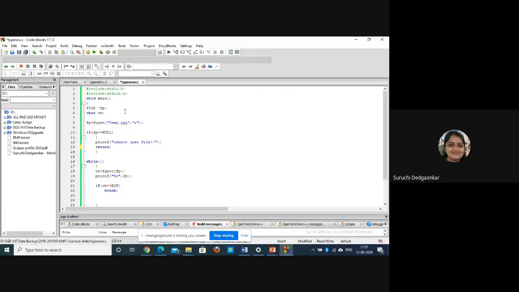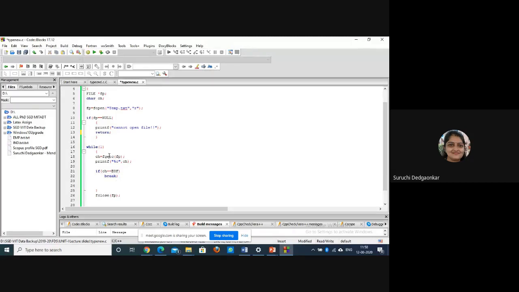Otherwise, if the file opening is proper, while(1) means an infinite loop. Infinitely, what we are doing is reading a character. A single character is read from the file using the fgetc function, and we display that character. We read one character from the file, display it, and check whether it is the EOF character, that is, the last character or not. If it is the last character, this loop will break.